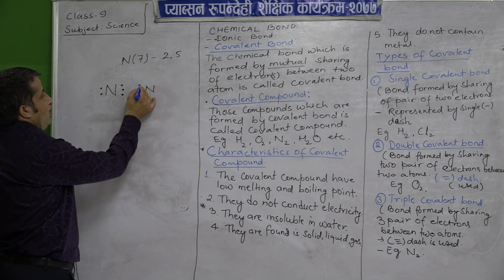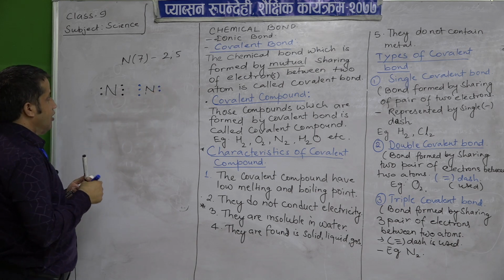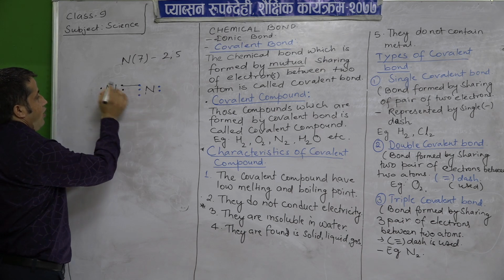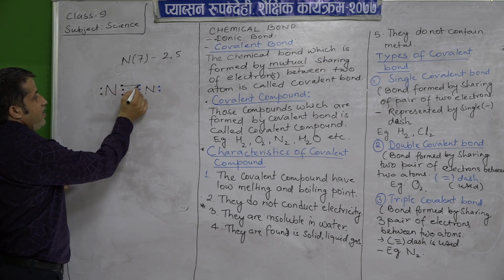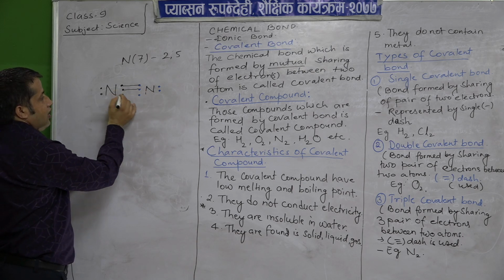Okay. Now, what will they do? They will share. So, this nitrogen atom will share electrons with the other nitrogen atom. It will share like this.